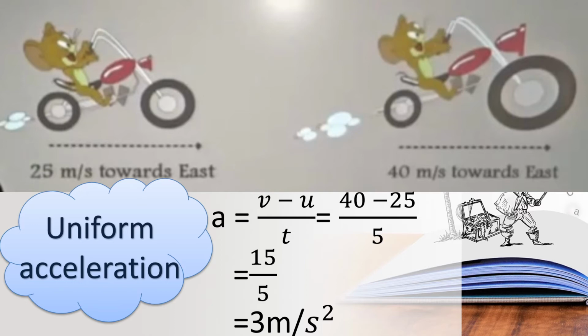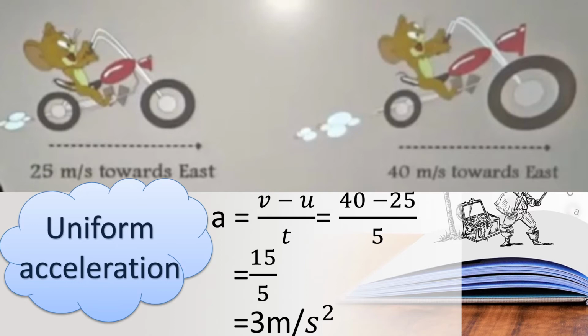So what is the answer? 40 minus 25 is 15, upon 5. So 3 meter per second square. So it is uniform acceleration. Can you all understand, children? It is positive acceleration, so we are calling it uniform acceleration.